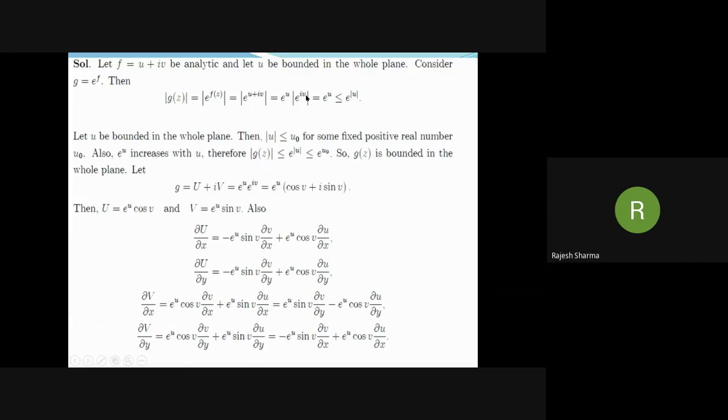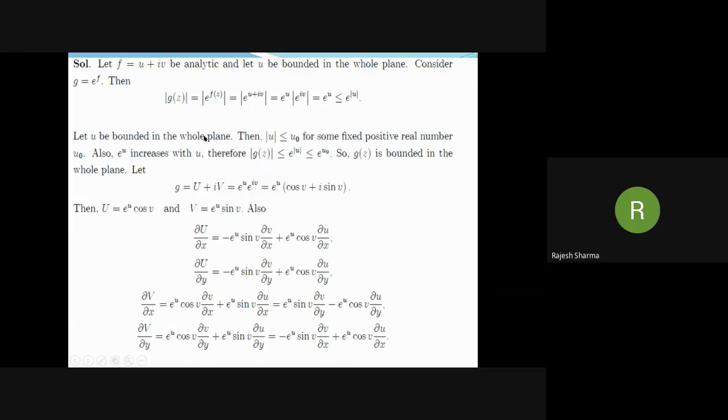Mod of exponential iota v is 1. Therefore, this is equal to exponential u. This is less than or equal to exponential mod u, as exponential functions are increasing functions and mod u is greater than or equal to u.